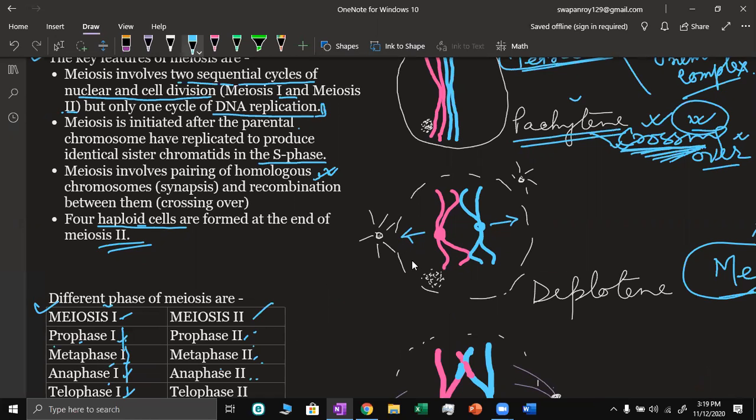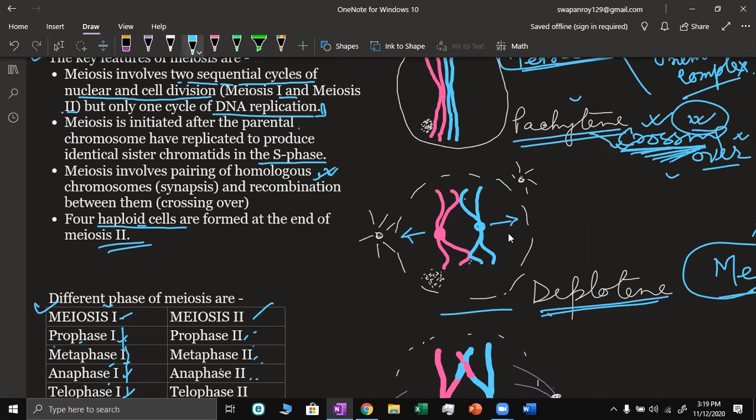When they start moving apart, this stage is called diplotene. When they are moving apart, we can see that the non-sister chromatids are still attached at certain points, and these points indicate where the exchange of segments, that is crossing over, has taken place.